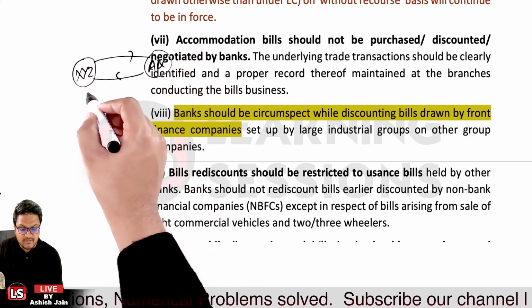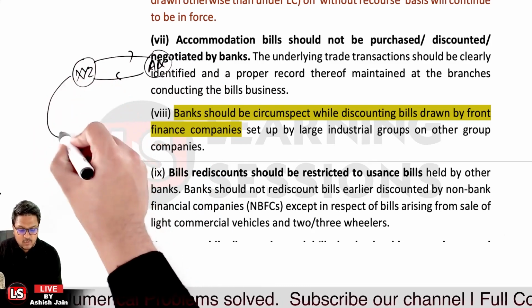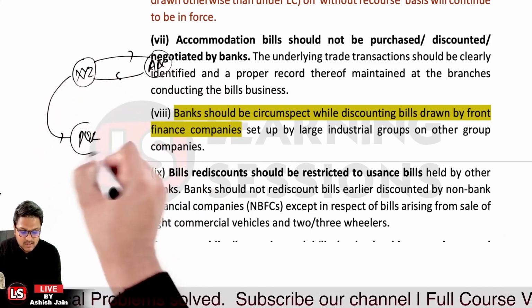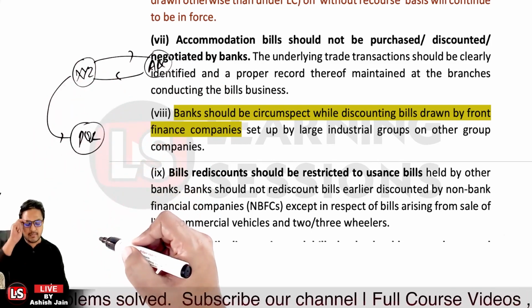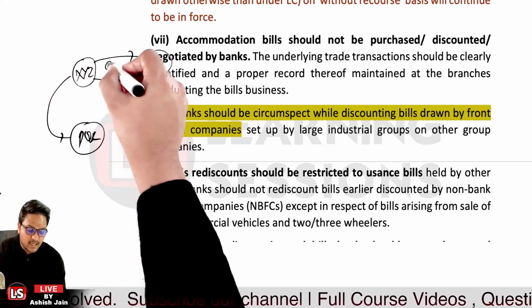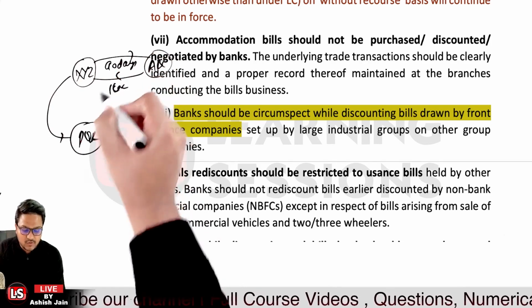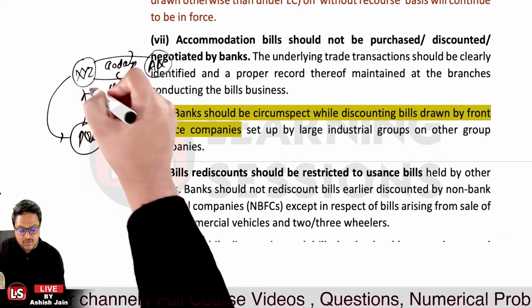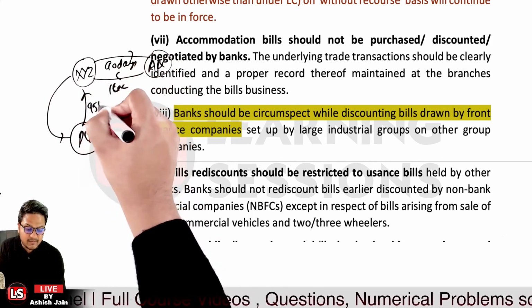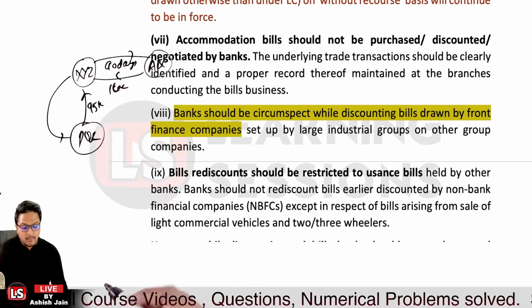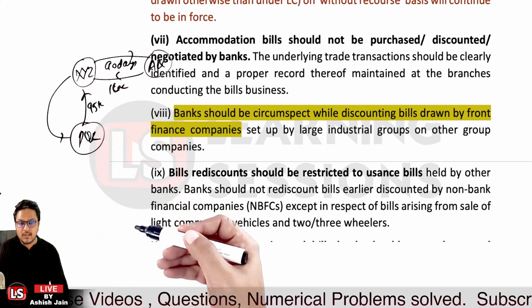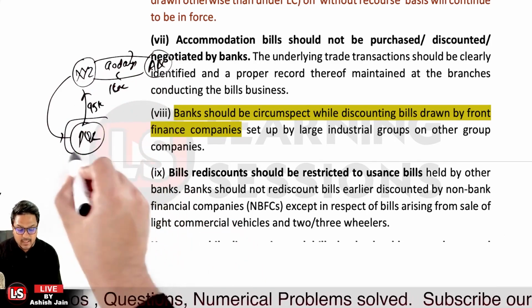Now XYZ has the accepted bills, and XYZ went to the bank PQR to get them discounted. Let's take the case that the credit period was 90 days and the amount involved was rupees 1 lakh. PQR has discounted the bill and paid 95,000 to XYZ. But now PQR bank is in need of liquidity. The bank is out of liquidity and wants liquidity.